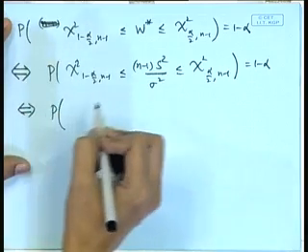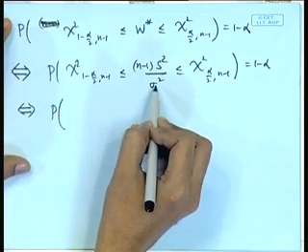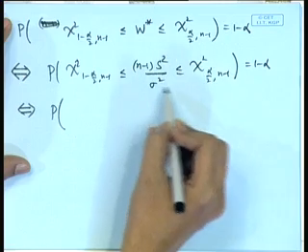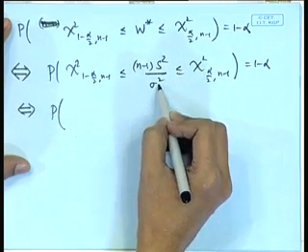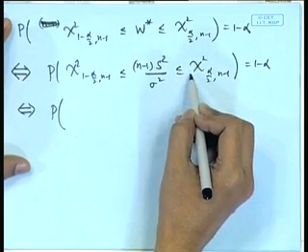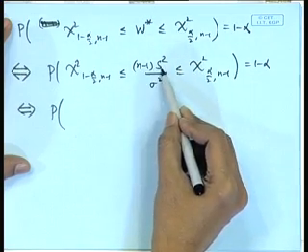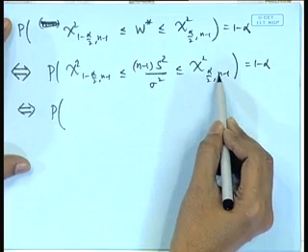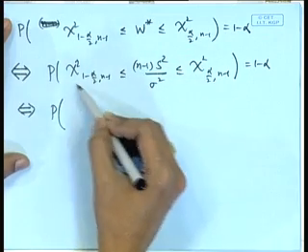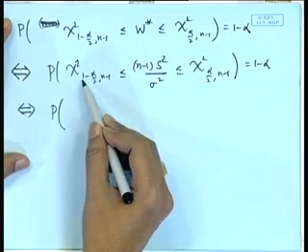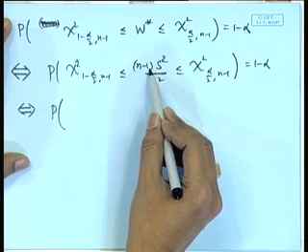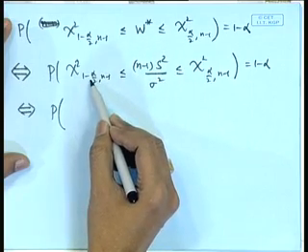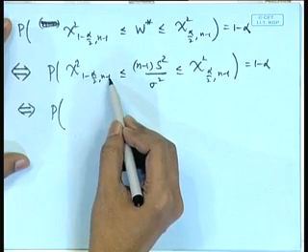Now from here, if we look at the right hand inequality, it is equivalent to sigma square greater than or equal to (n minus 1) s square by chi square alpha by 2, n minus 1. The left hand inequality is equivalent to sigma square less than or equal to (n minus 1) s square by chi square 1 minus alpha by 2, n minus 1.